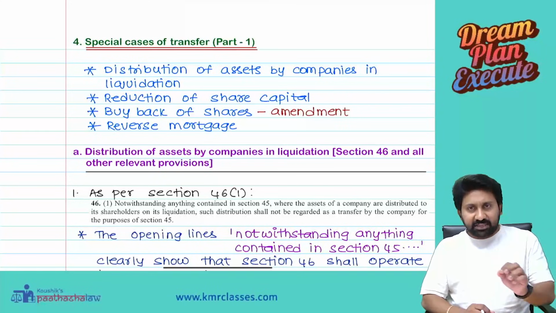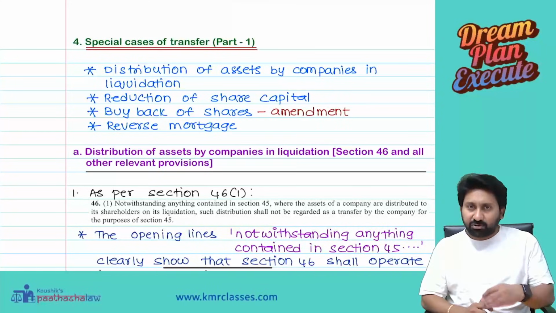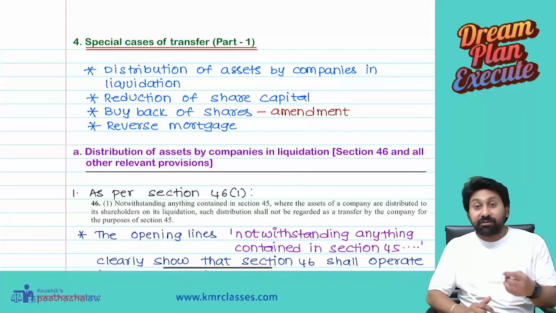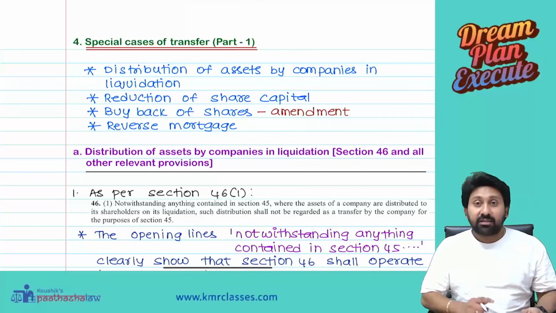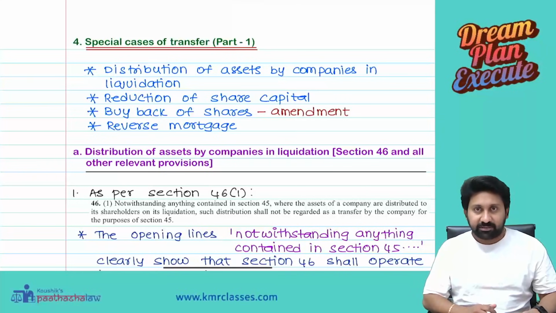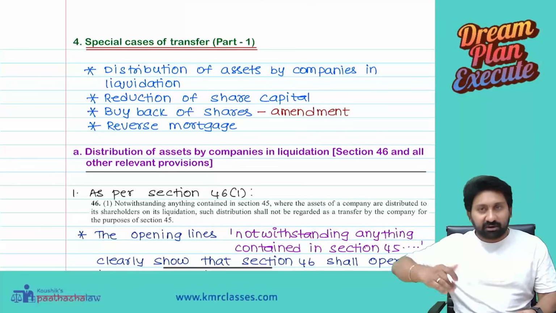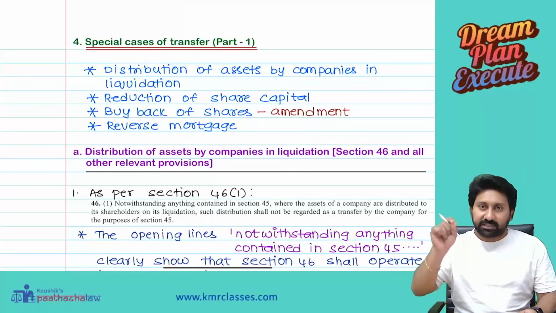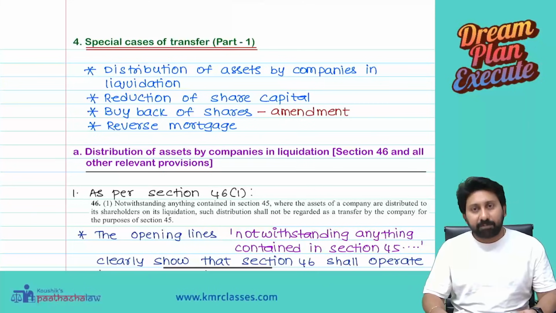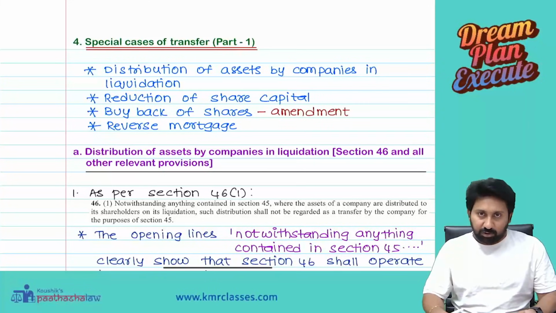In the initial 10 minutes, I have some points to revise, which we already started in the last class. There is every chance that a student can forget these points, so I wanted to take a word of caution to repeat them one more time. Then we will go into the next aspects of the liquidation of companies and distribution of assets at the time of such liquidation, and the tax implications in the hands of shareholders.